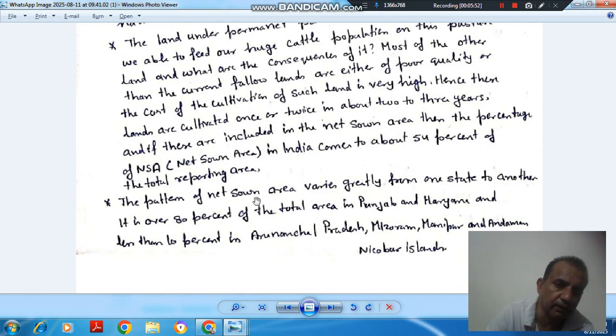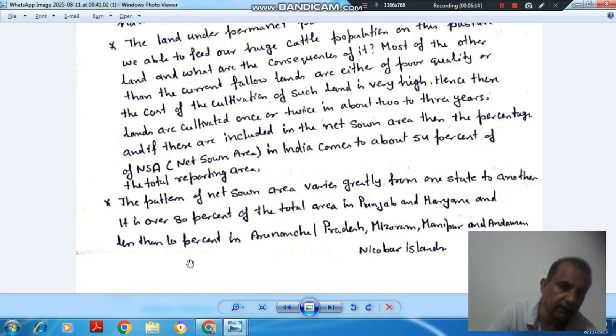Next point, the pattern of net sown area varies greatly from one state to another. It is over 80% of the total area in Punjab and Haryana. So 80% of Punjab and Haryana land is sown area out of the total area.